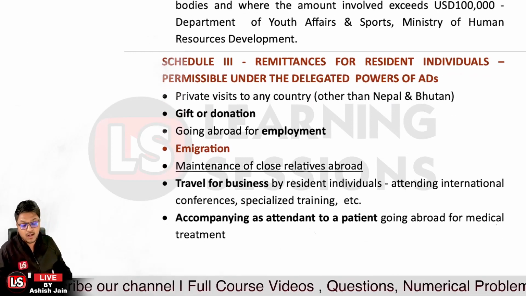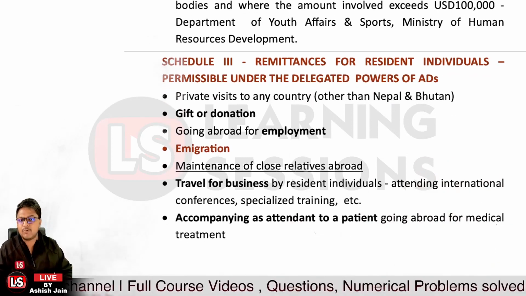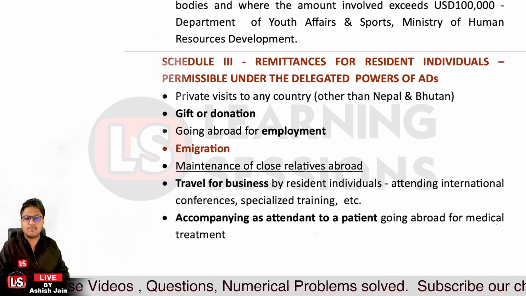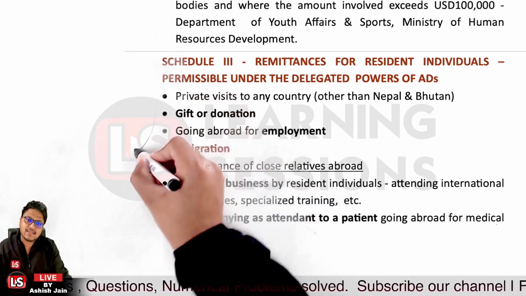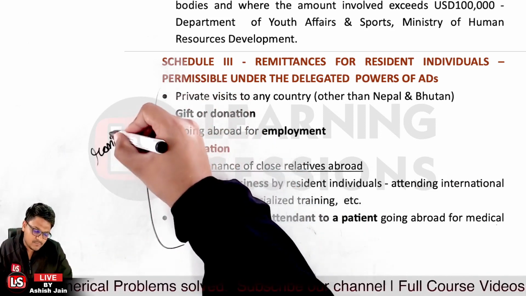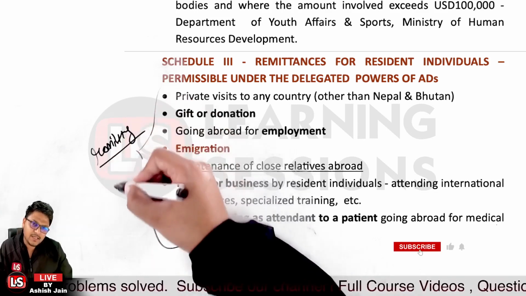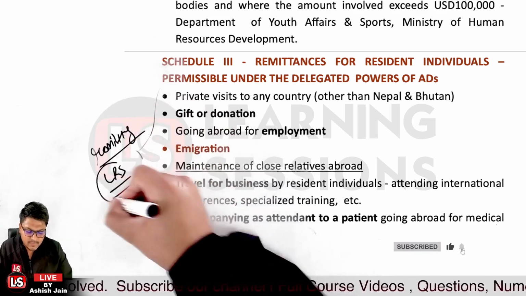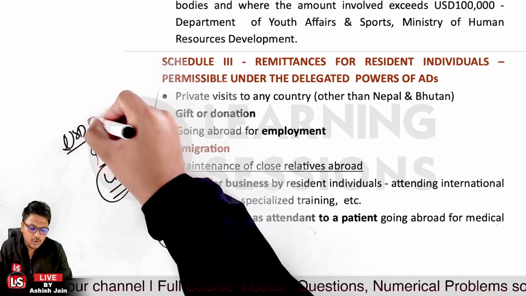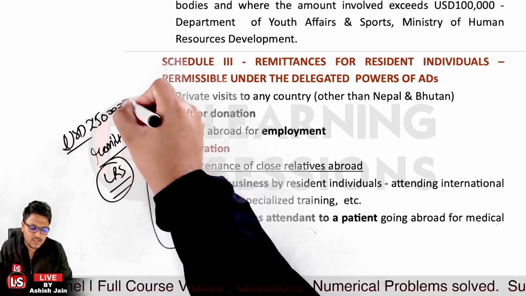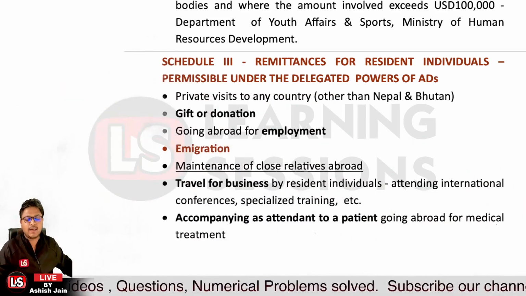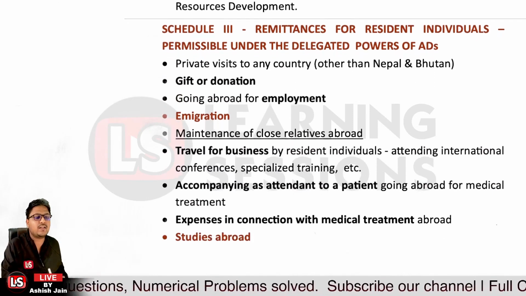If you're going to have medical treatment outside, you can take an amount up to USD 2,50,000 per financial year. So for all these cases, you can be remitting the money outside. You can remit money outside under the LRS, that is the Liberalized Remittance Scheme, up to an aggregate amount of USD, not rupees, USD 2,50,000 over here. So that's the case related to it. Okay, I hope that you must have understood. Now let's bifurcate these cases and understand the basics of these abroad.